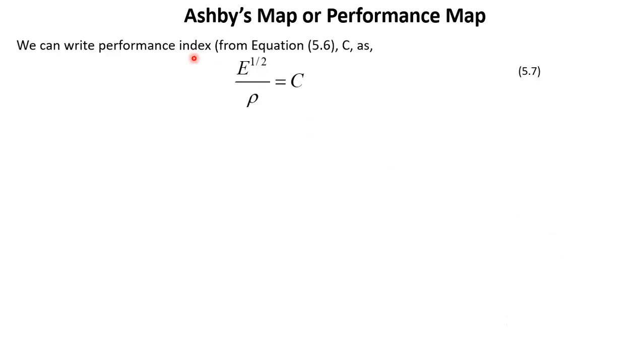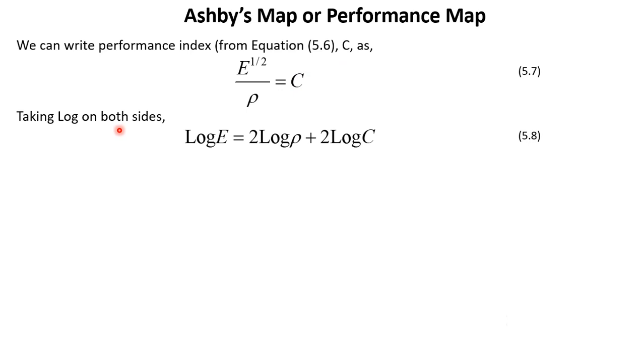Now, from this analysis, we can plot what is known as Ashby's map, or you can also call it a performance map. So we can write the performance index as C. Just now we found that this is the index that has to be maximized: E to the power 1/2 divided by rho. This is the performance index. Now we can give a value to this. For any kind of design we want, we can give a value to this. So we can say that our requirement of performance index is C, or any value.